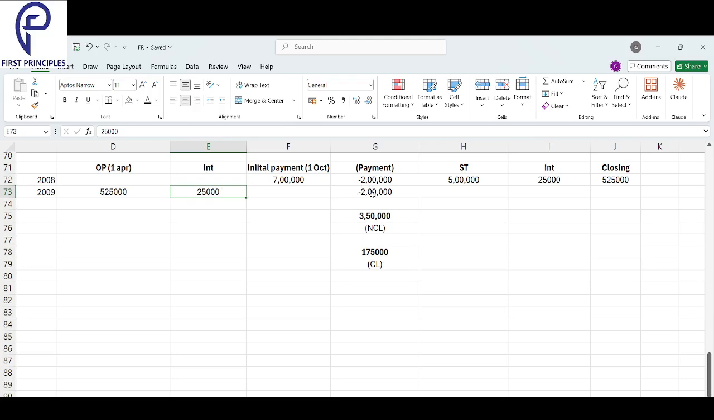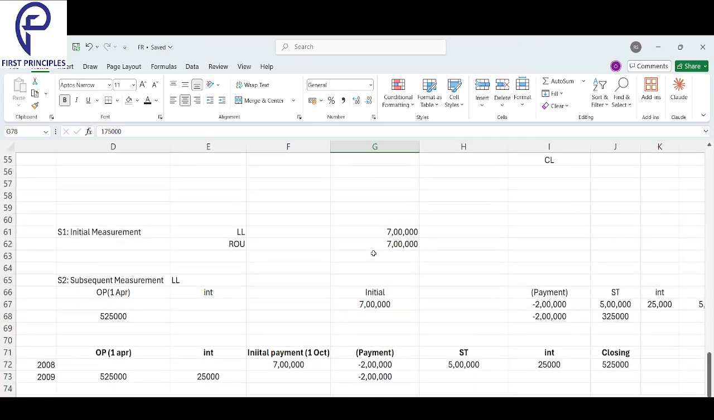From this, we got a first subtotal over here. That was 5 lakhs. From that, we removed the 2, so we have 3 lakh 50. And then 3 lakh 50 is non-current. This is current. From 5, we went to 525. From 525, we went to 550. From 550, we removed 2 lakhs. We got 350. That is non-current, and the current liability is 175. This is just the entire thing, nothing else.